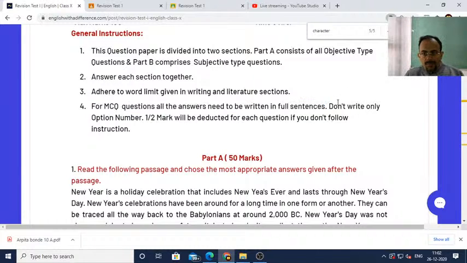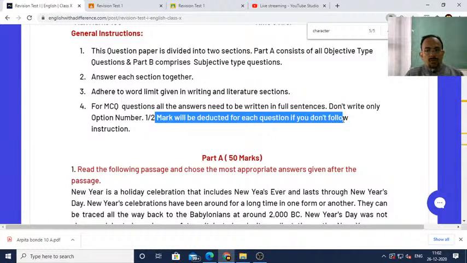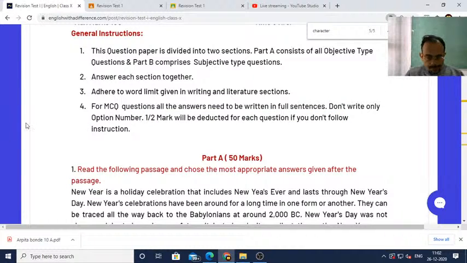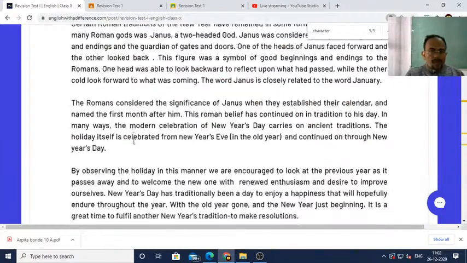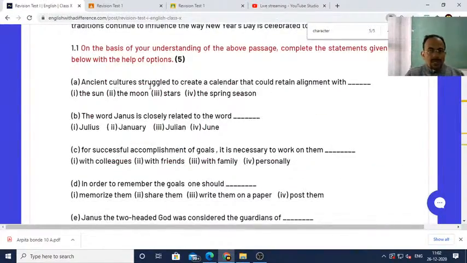For example, you see here, I've written: don't write only the option number. Half mark will be deducted for each question if you do not follow the instruction. For example, here: ancient cultures struggled to create a calendar that could retain alignment with. Supposing that the answer is the moon, then you have to write 1.1 a 2. This 2 you have to write, then the moon. Don't write only the question number 1.1 a 2, or only the moon. You have to write 2 also. Understood? That is very important to remember.